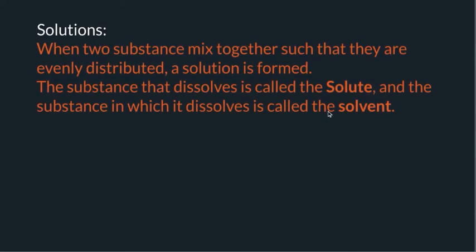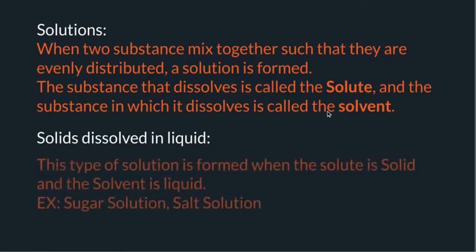Solutions. When two substances mix together such that they are evenly distributed, a solution is formed. The substance that dissolves is called the solute, and the substance it dissolves in is called the solvent. Solids dissolve in liquids. This type of solution is formed when the solute is solid and the solvent is liquid.